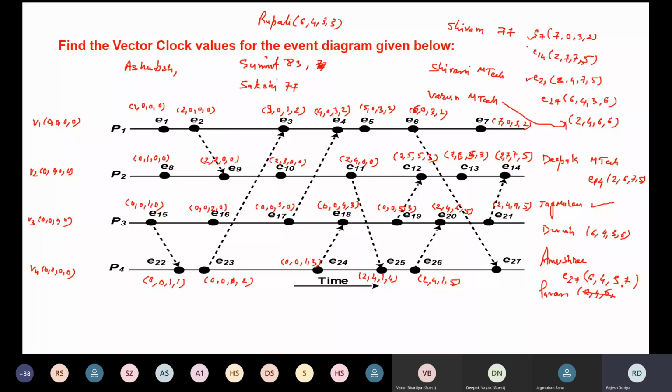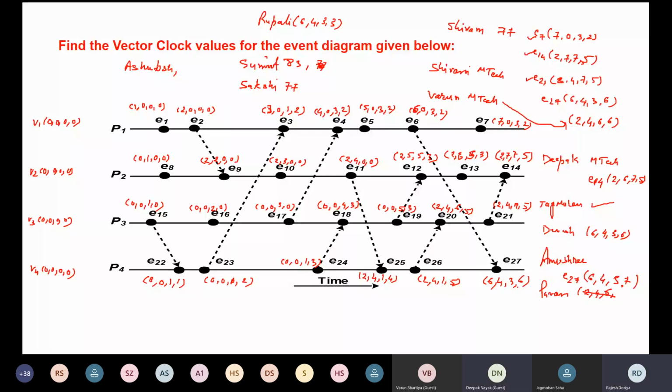Now which value has been left? Only this one, right? E27. So E27 is the maximum of 6, 2, which is 6, then the maximum of 0, 4 is 4, the maximum of 3, 1 is 3, the maximum of 2, 5, right? So it is 5, then it will become 6. So 6, 4, 3, 6. Is that clear?